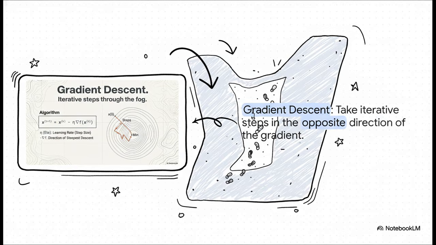The algorithm is called gradient descent, and the idea behind it is just beautifully simple. Here's how it works. You start at some random point on the hill. You pull out your compass, the gradient, to see which way is steepest uphill. Then you just take a small step in the exact opposite direction. You land at a new spot that's a little bit lower, and then you just do it again, and again, and again, repeating the process until you finally arrive at the bottom. That small step size, by the way, is controlled by a little knob we call the learning rate.